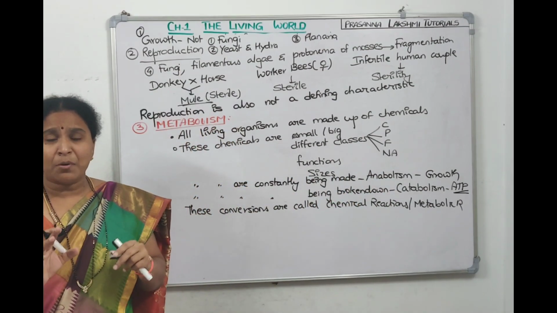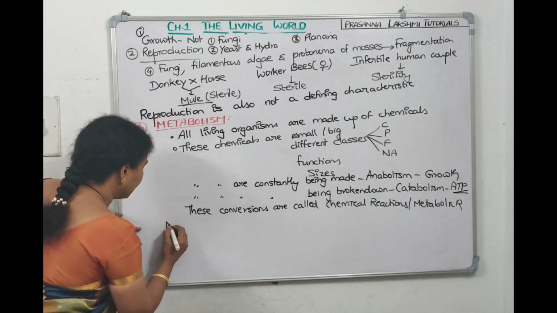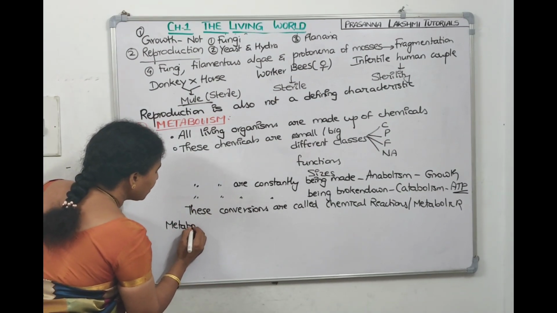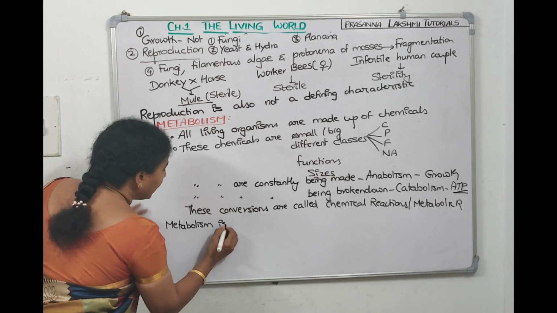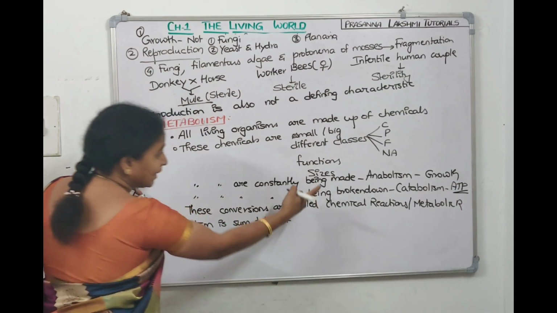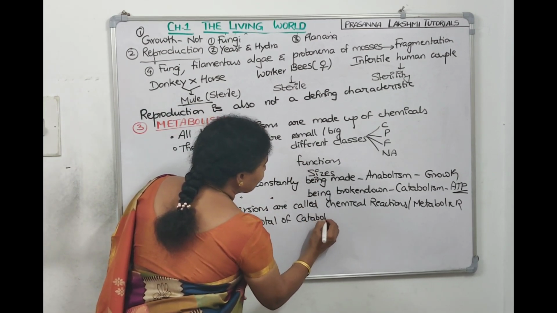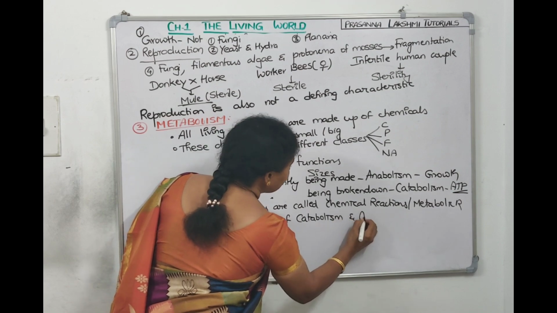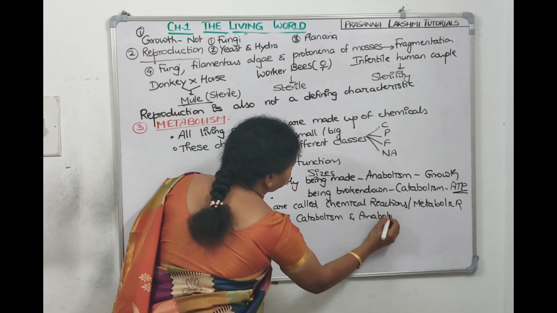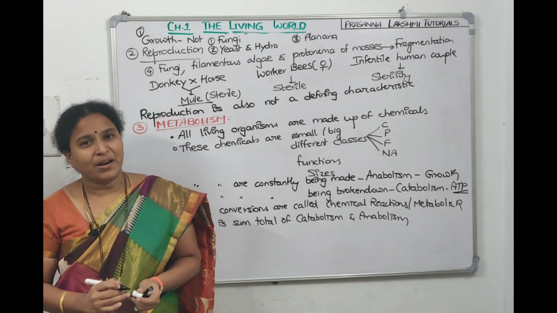What is metabolism? Metabolism is a process of breaking also. Metabolism includes making also. So we can tell that metabolism is the sum total of catabolism and anabolism. Catabolism and anabolism together is called metabolism.